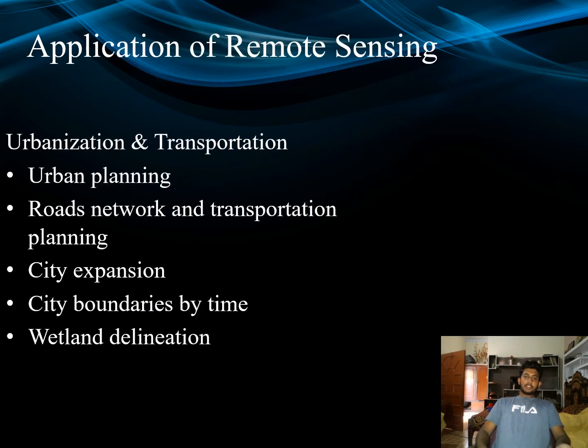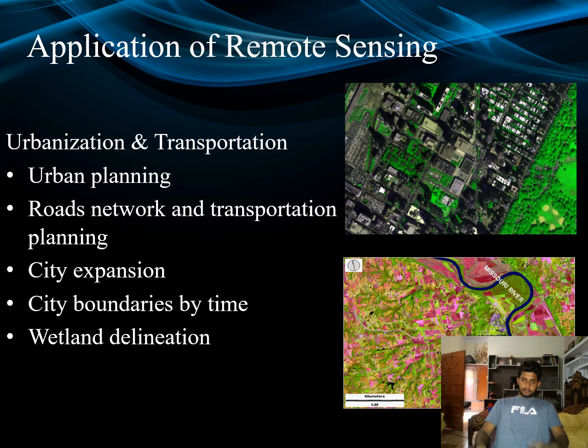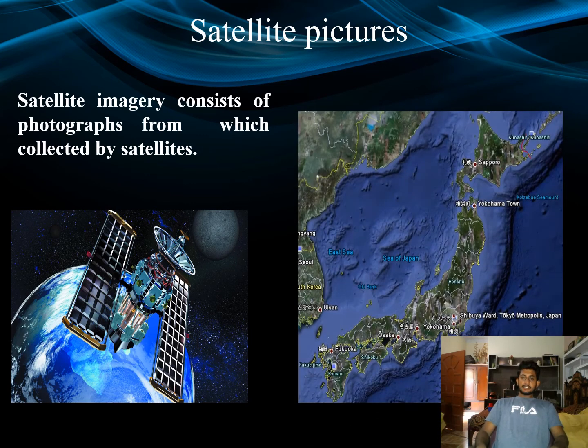Application of remote sensing. We can apply remote sensing in urbanization and transportation, urban planning, roads and network transportation planning, city expansion, city boundaries, and wetland alienation. These are pictures from remote sensing. These lines show city boundaries and city maps, and city expansion. These are two photographs collected by satellites, the first photographs from the satellite.